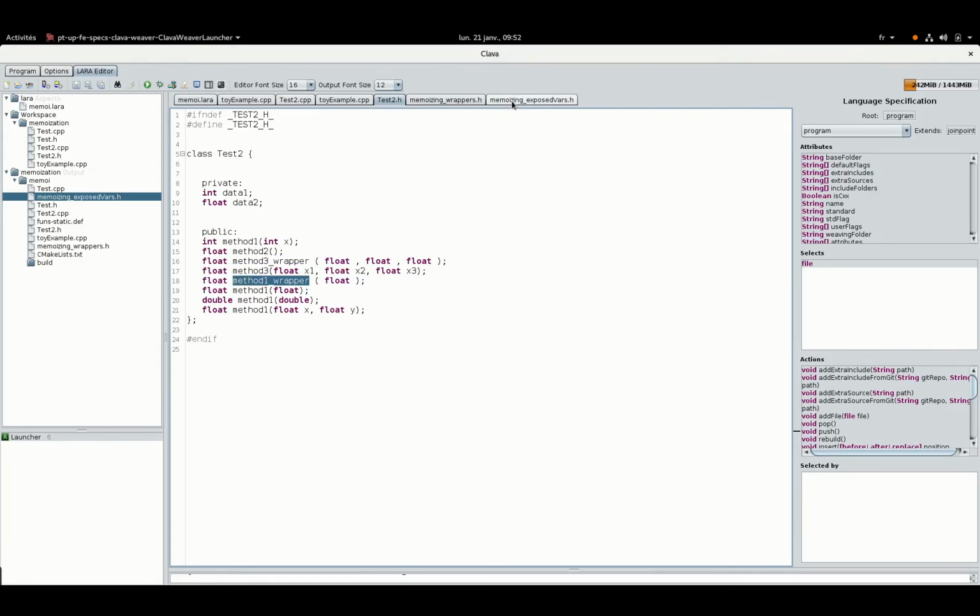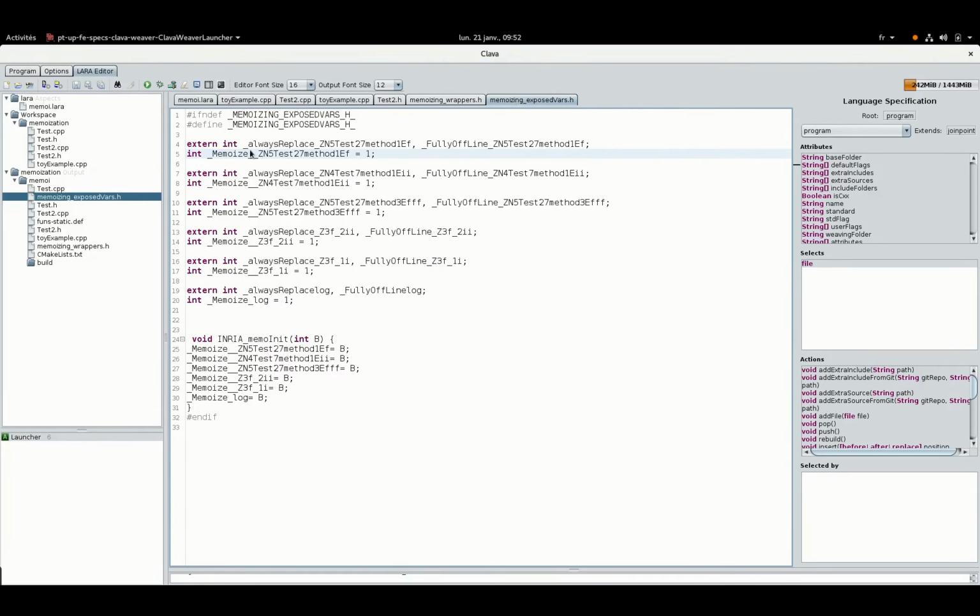Some parameters may be dynamically managed, for that they are declared in an isolated file. For a given memoized function or method, one parameter allows to start and stop the memoization of this function, another one manages the updating policy of the table, and the last one allows the possibility to have a full offline policy. In this case, the result associated with an index in the table is returned without comparing the argument.